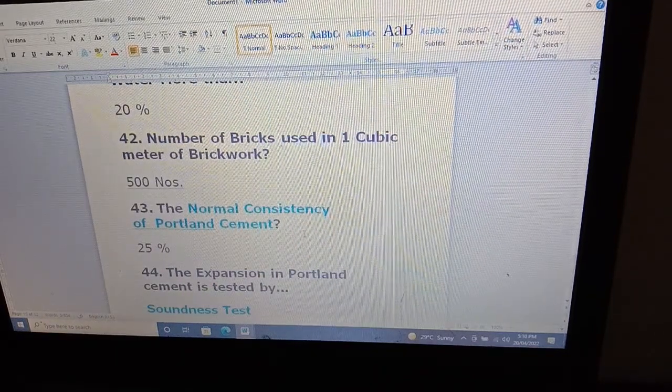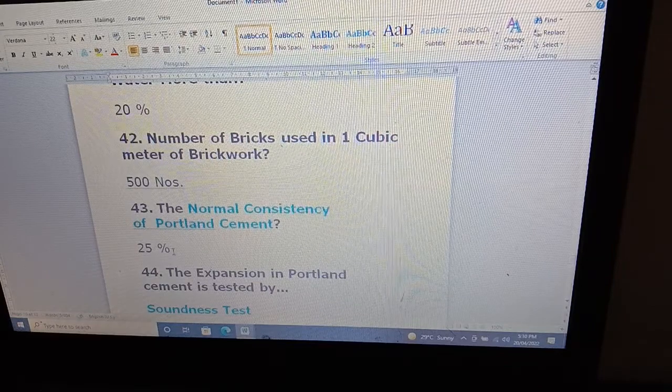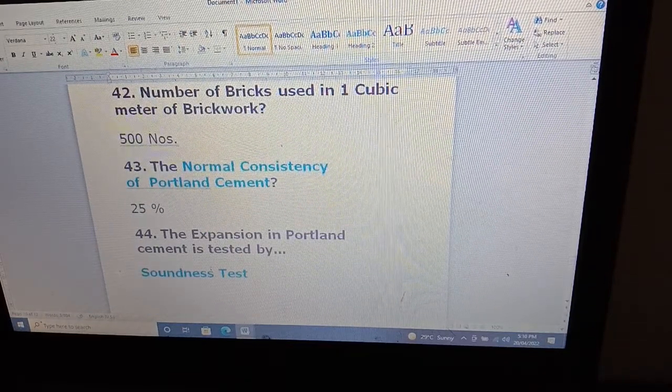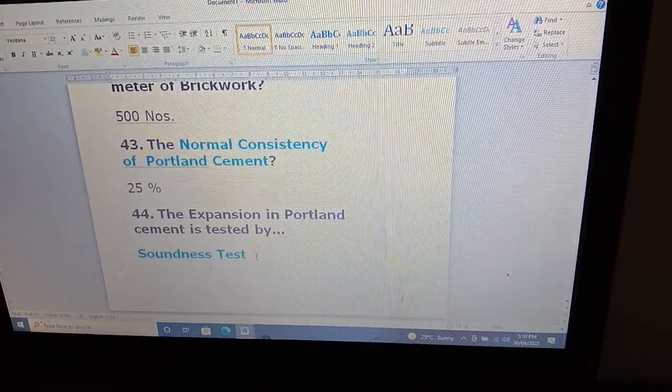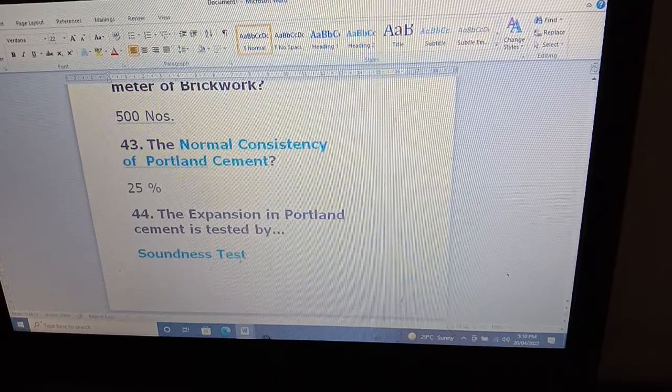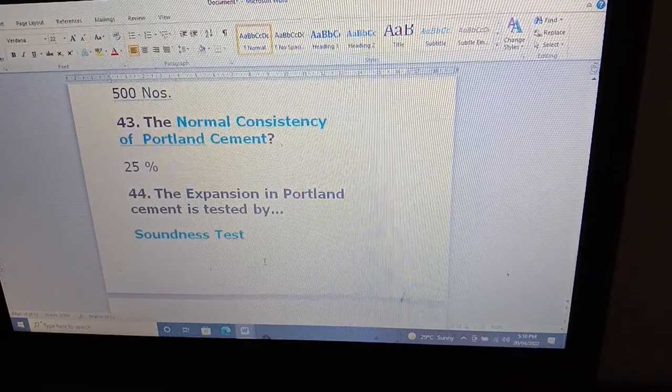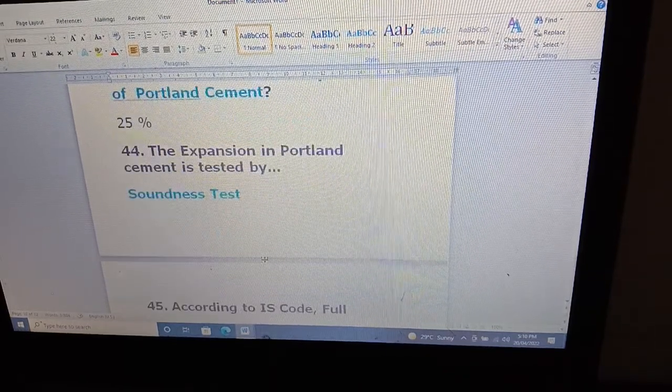The normal consistency of Portland cement is 25%. The expansion in Portland cement is tested by soundness test.